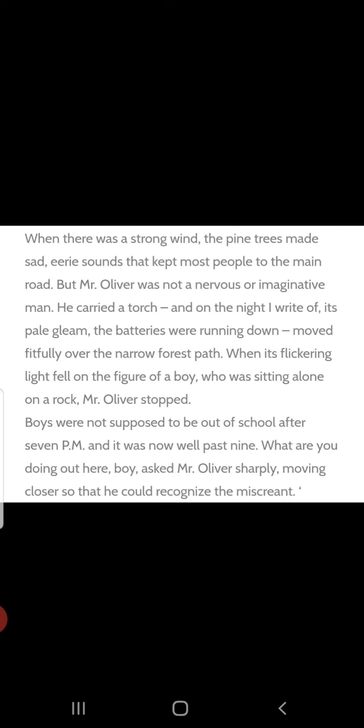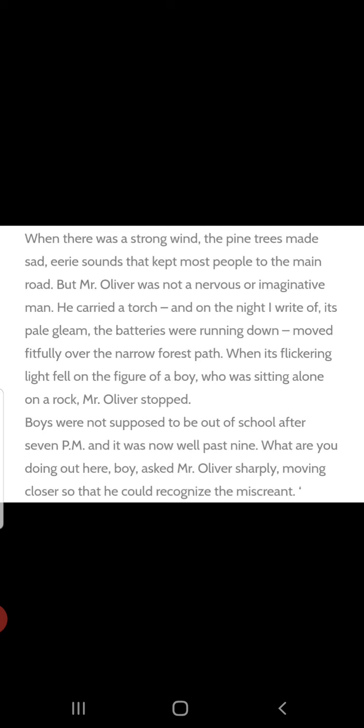But Mr. Oliver was not a nervous or imaginative man. He carried a torch, and on the night, right, its pale gleam, the batteries were running down, moved fitfully over the narrow forest path when its flickering light fell on the figure of a boy who was sitting alone on a rock.